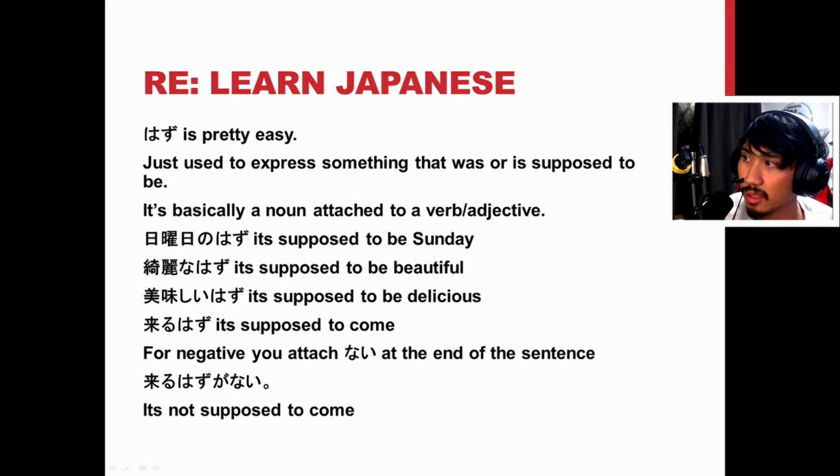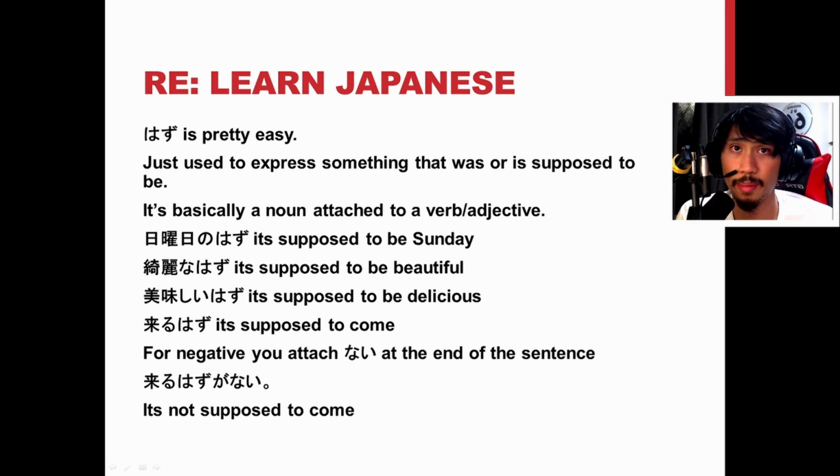So you can say nichiyobi no hazu. So it's supposed to be Sunday. Attach it to a noun, right? We can also attach it to a na-type adjective. Kirei na hazu. So it's supposed to be beautiful. Oishii hazu. It's supposed to be delicious. Kuru hazu. It's supposed to come.